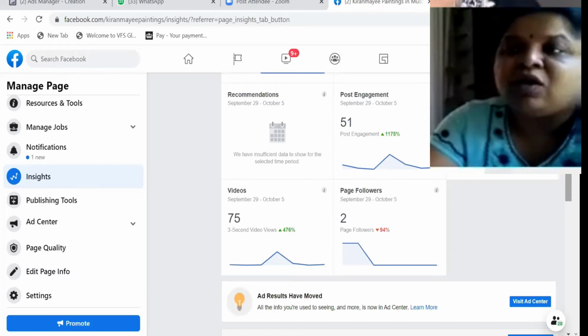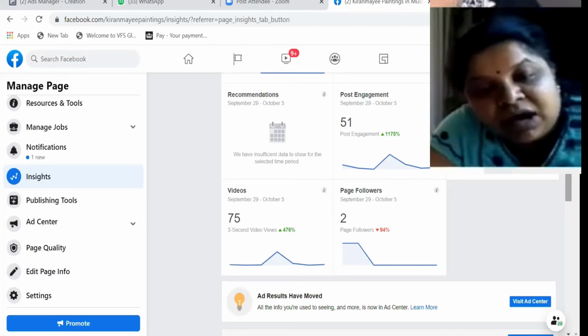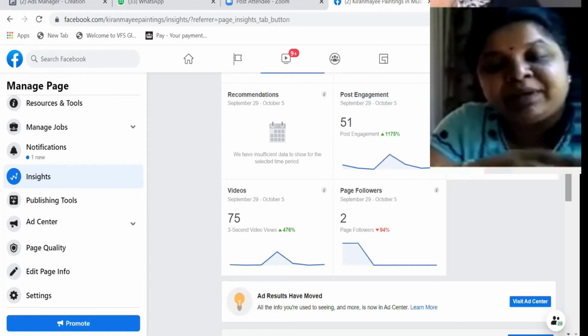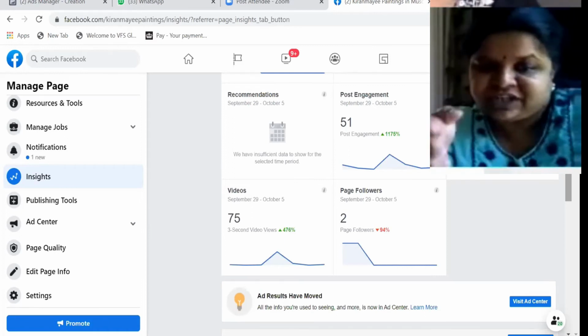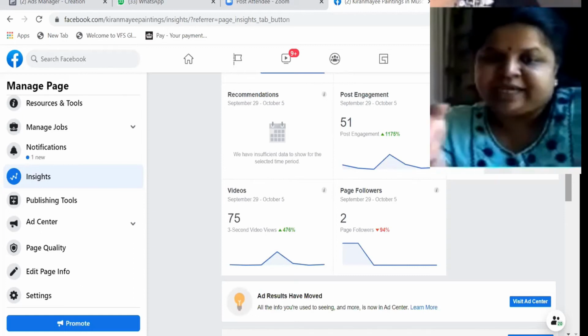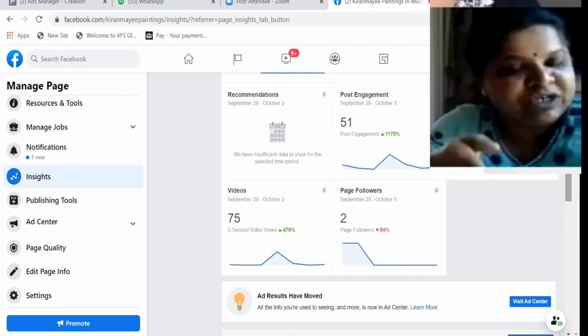And then what time your audience is active. Maybe you can schedule a post during that time only, so that it will reach them, and you will get maximum likes, maximum reach, and maximum engagements during that time.